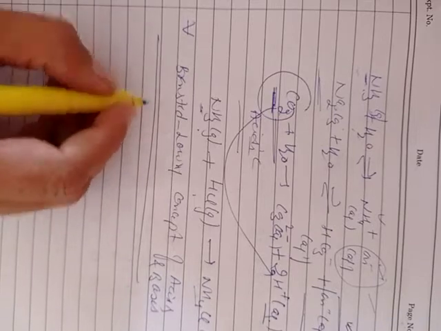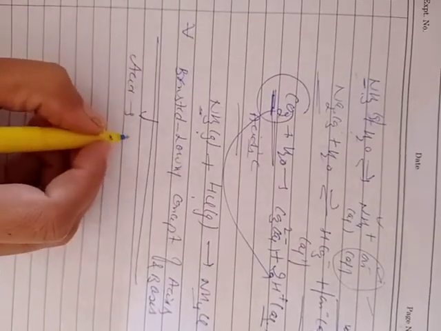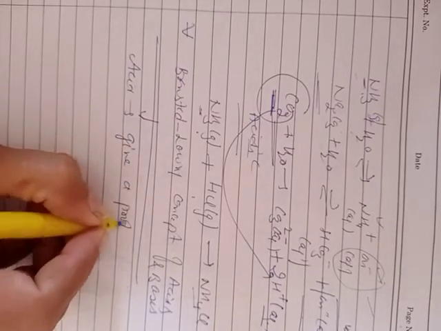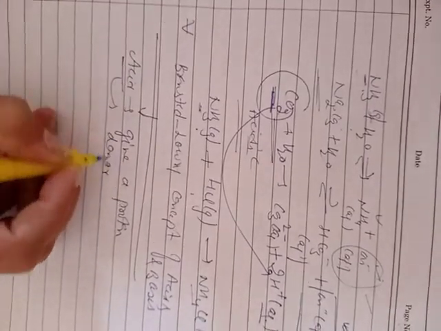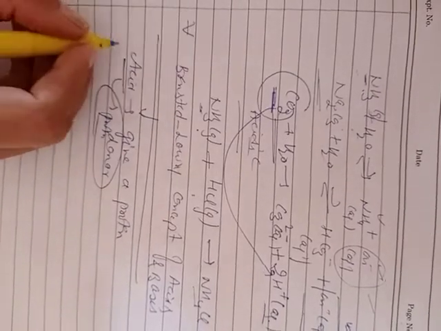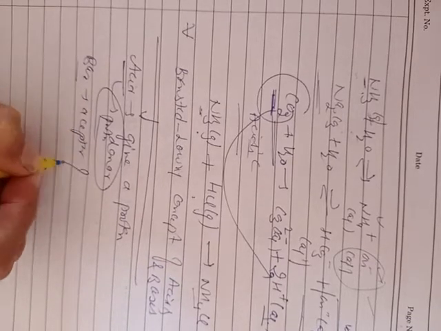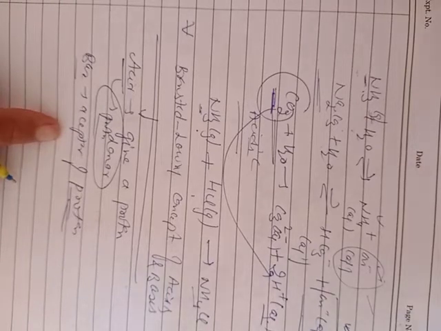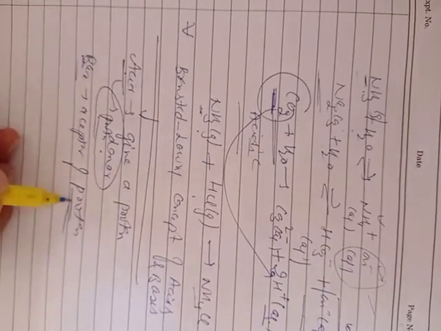According to them, acid may be defined as a substance which has tendency to give a proton, or simply we can say that acid is a substance which will act as proton donor. And base is a substance which will act as acceptor of proton, or which is able to accept that proton is termed as base. So simply, acid is a proton donor and base is a proton acceptor.